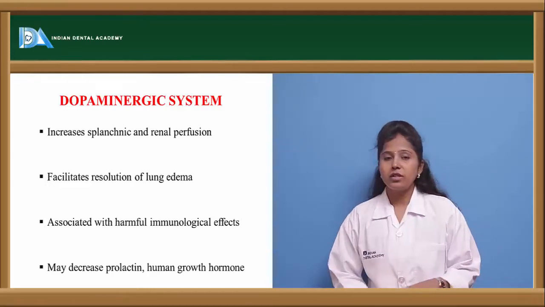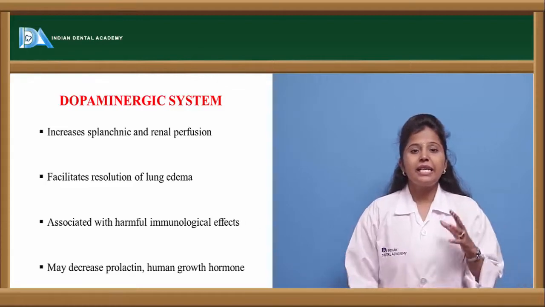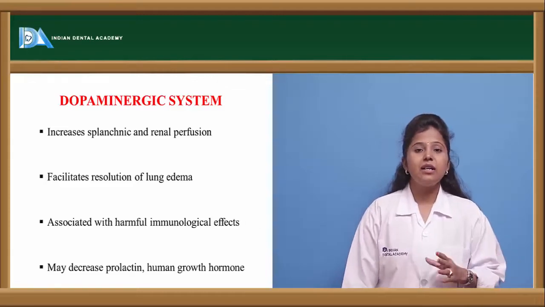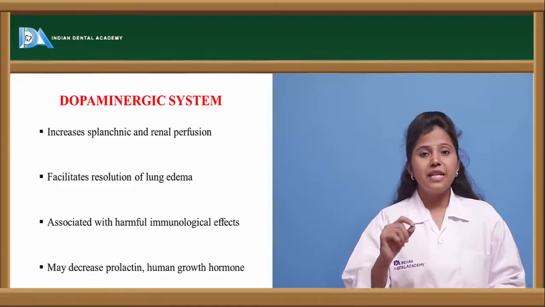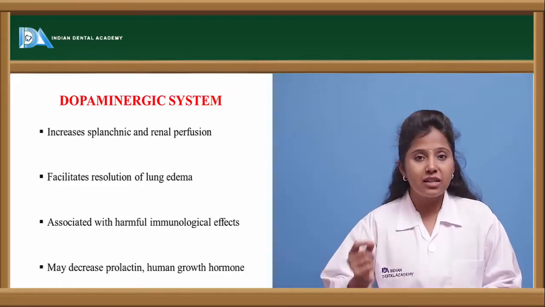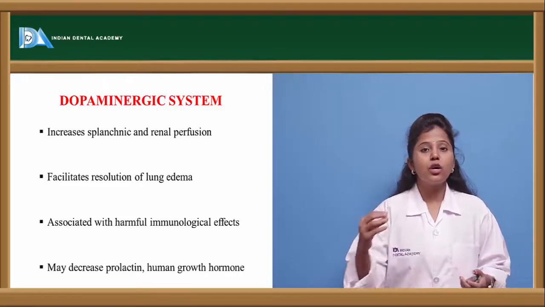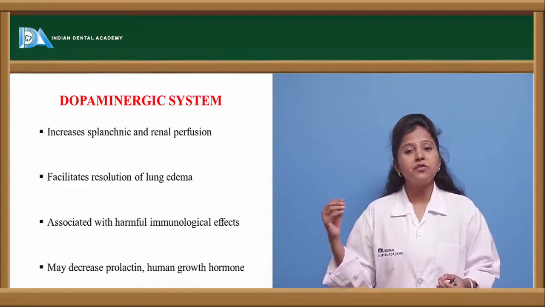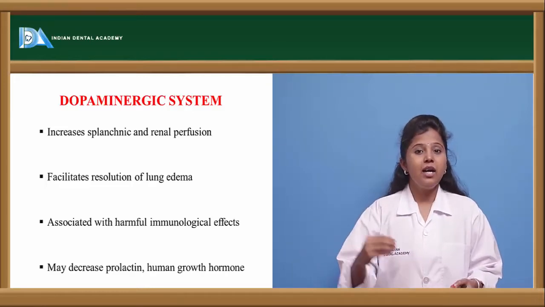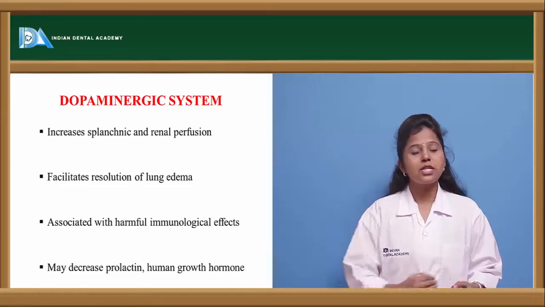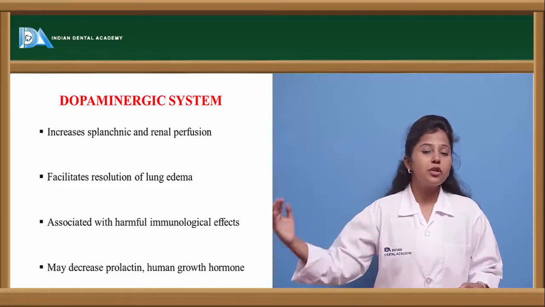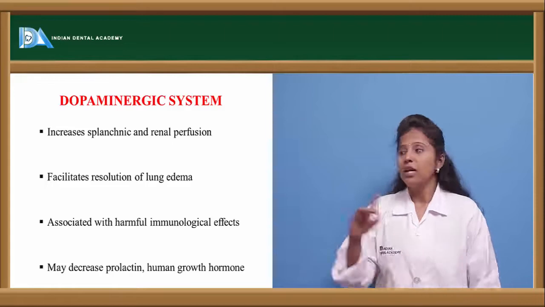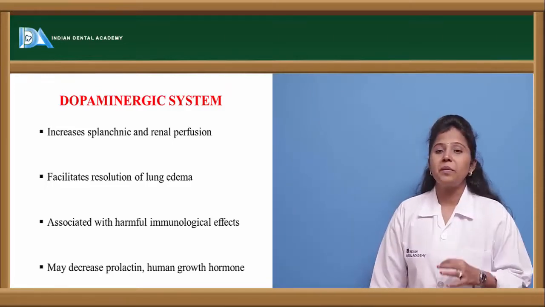So what does this dopaminergic system do? It increases splanchnic as well as renal perfusion. Especially in the renal as well as mesenteric region, the perfusion, the movement of molecules inside the cell, is called perfusion. So the movement of molecules into the cell from outside will be increased because of the dopamine action.